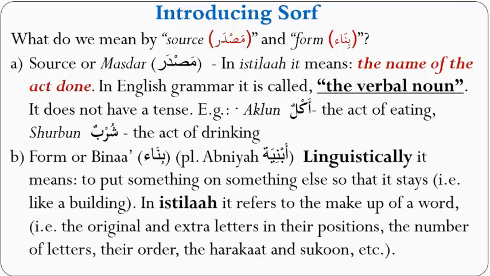Form or bina, its plural is abniya. From a language perspective, it means to put something on something else. You know the hadith, Buni al-Islamu ala khams. Islam is built on 5 pillars. Built, it means like something is placed on something else. Bina has to do with building. So you put something on something else so that it stays. That is, it's like a building.